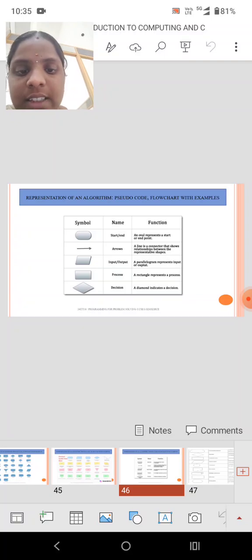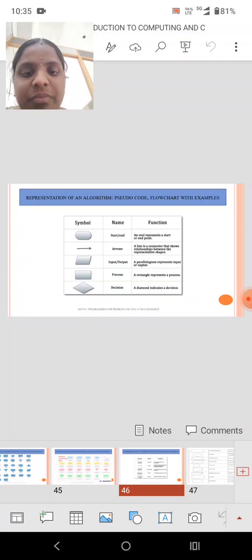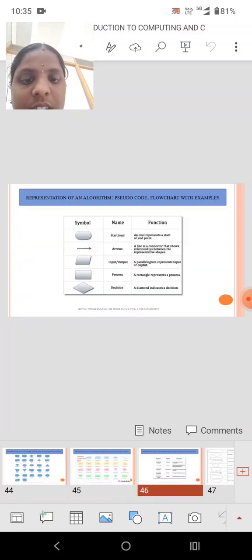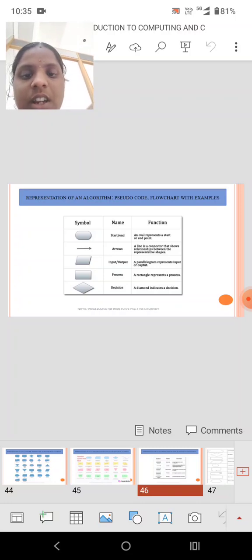The line is a connector that shows the relationship between the representative shapes. Then the parallelogram denotes input or output. A parallelogram represents input or output.